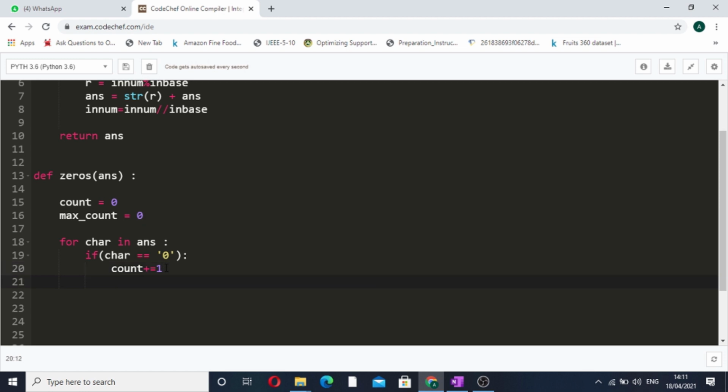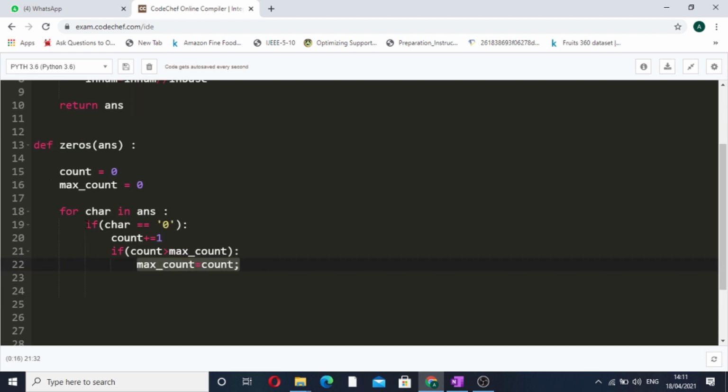Now see, we have done count plus equals 1. Now we will compare this particular count variable with the max count. So if our current count is greater than the max count, then we will simply update our max count, that is max count is equal to count. So this is how our max count will be getting updated inside our function.